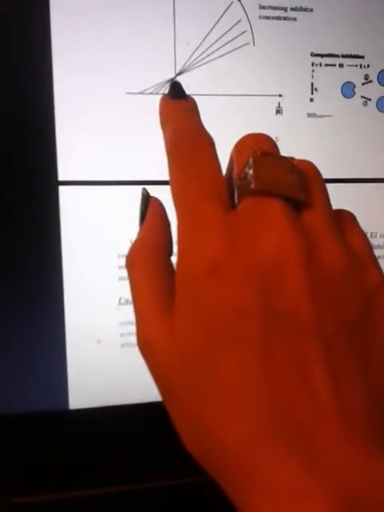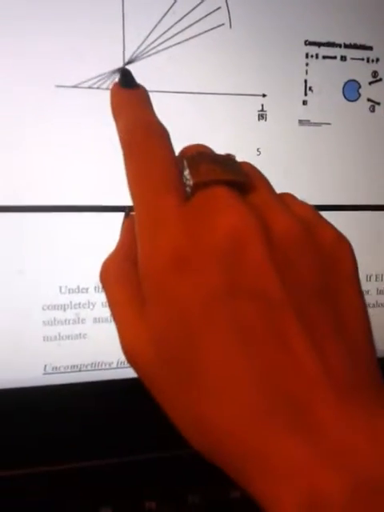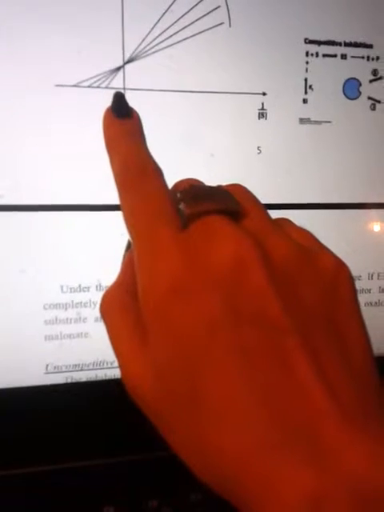Because this dot, this intercept, is minus 1 over Km. Because this dot is minus 1 over Vmax. As you see, the dot is...